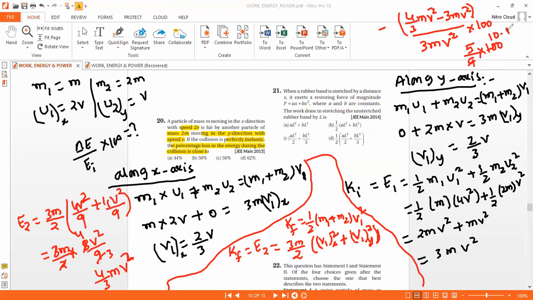Or else, 500 by 9, how much will we get? 500 divided by 9 is 55.55. Approximately it is 56%.